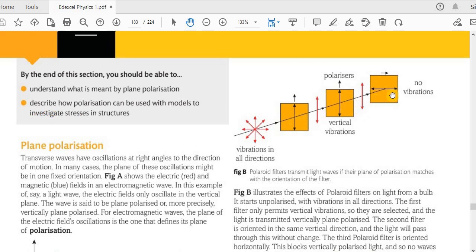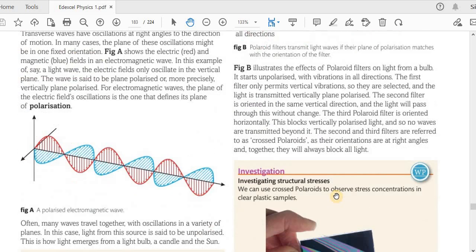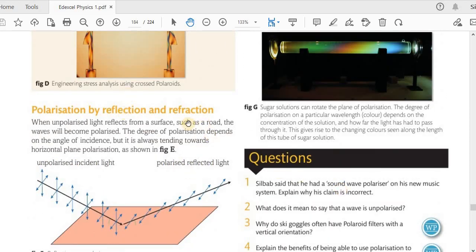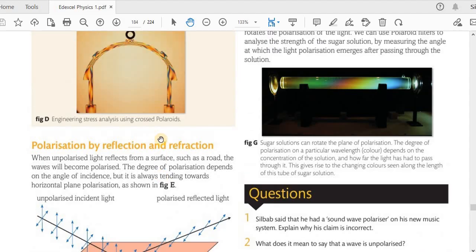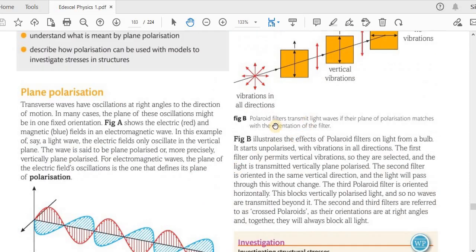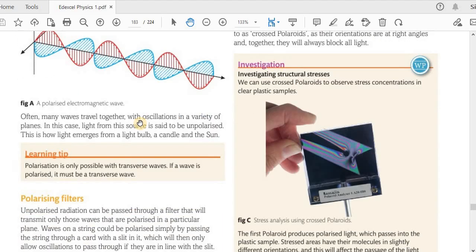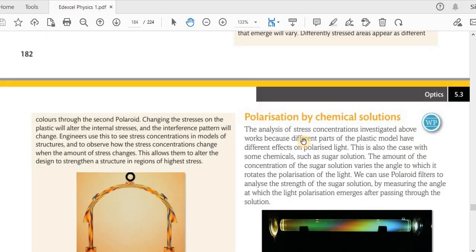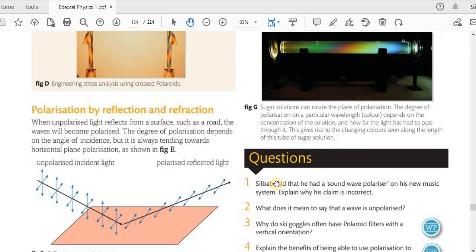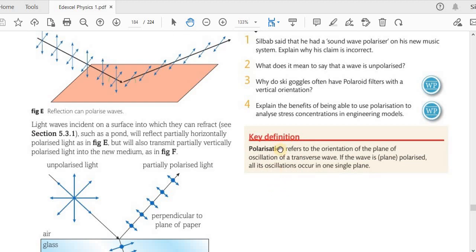So these are polarizers. And if we scroll down, we can see the different topics here under polarization. Polarization by reflection and refraction, polarizing filters, that's what we saw just now, plane polarization, polarization by chemical solution. So there are several ways to cause polarization. And polarization by reflection and refraction, I read that already. So here is the key definition.